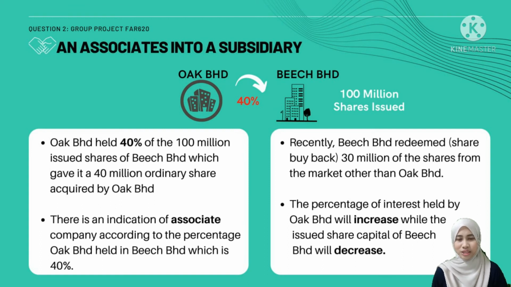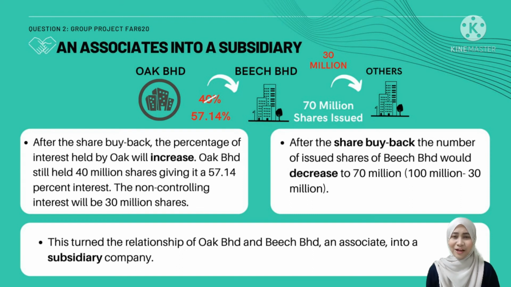In the deemed acquisition, when a subsidiary or an associate company acquires a share buyback, the issued share capital will decrease. From this case, the issued share capital of Bish Berhad will decrease and the percentage of interest held by Oak Berhad will increase. After the share buyback of 30 million from the open market, the percentage of interest held by Oak Berhad will increase